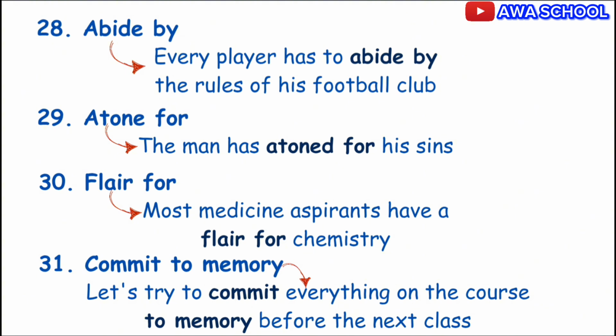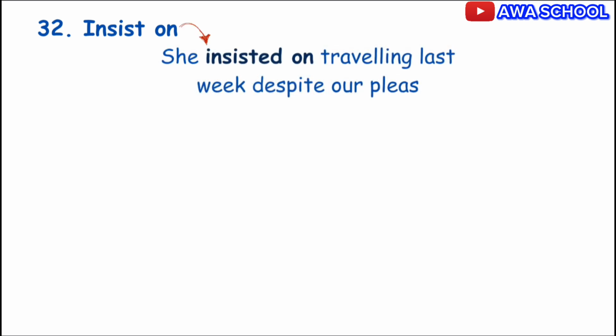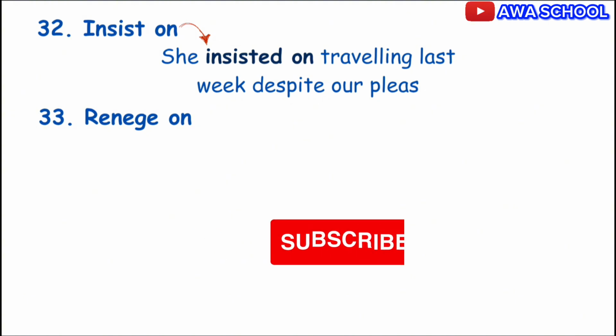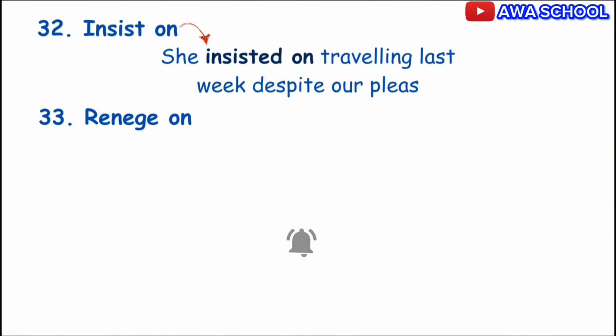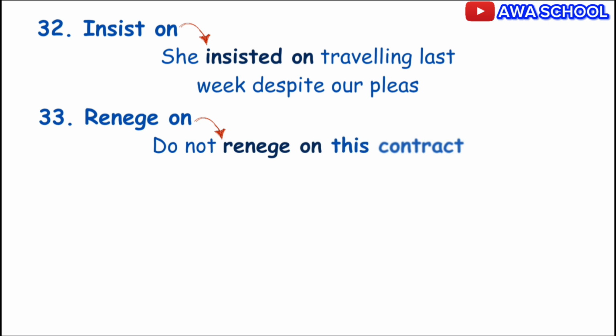Please know that you insist on something. Example, she insisted on traveling last week despite our pleas. Exactly. To go back or not to fulfill a promise, use renege on. Example, do not renege on this contract. You get that right?